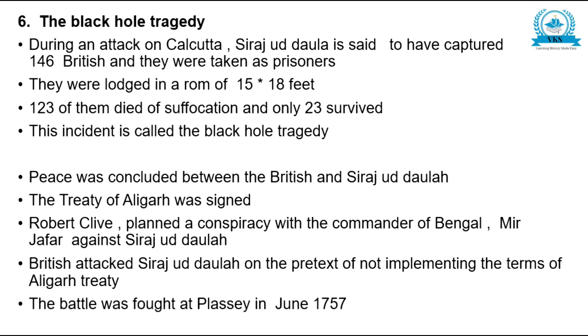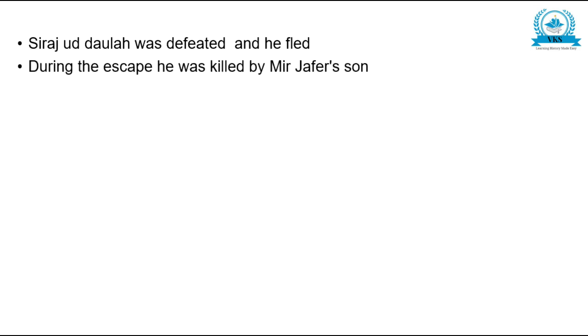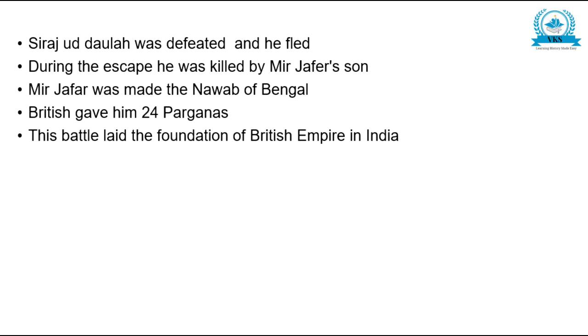The battle was fought at Plassey in June 1757. Siraj-ud-Dawla was defeated and he fled. During the escape, he was killed by Mir Jafar's son. Mir Jafar was made the Nawab of Bengal and the British gave him 24 parganas. This battle laid the foundation of British Empire in India. So these were the main points regarding the Battle of Plassey.